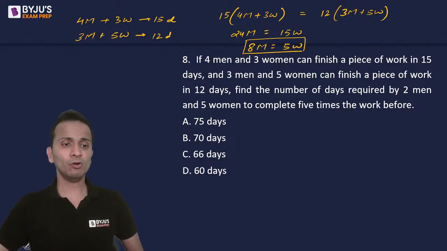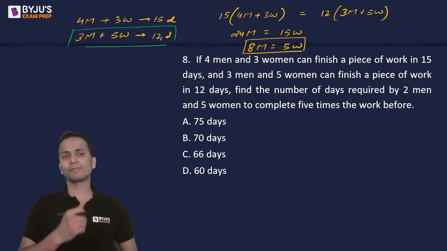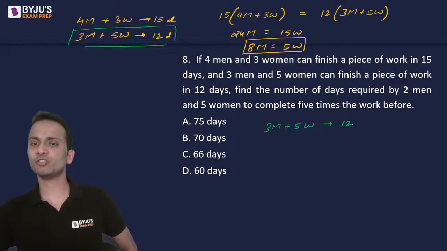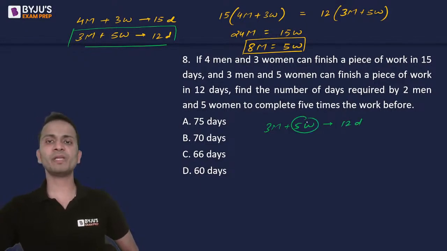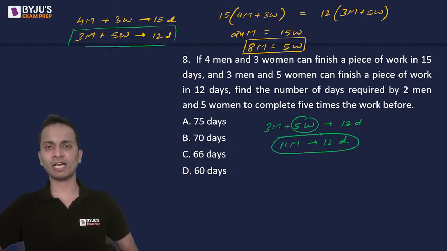Now for reference, once again consider this. 3 men and 5 women can finish the piece of work in 12 days. Since 5 women are equivalent to 8 men, I can say that 3 men plus 8 men, that is 11 men, can finish the work in 12 days. So, this is the reference that we have calculated.